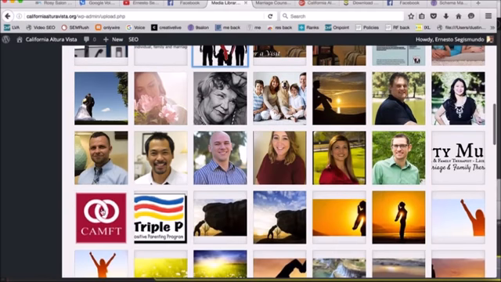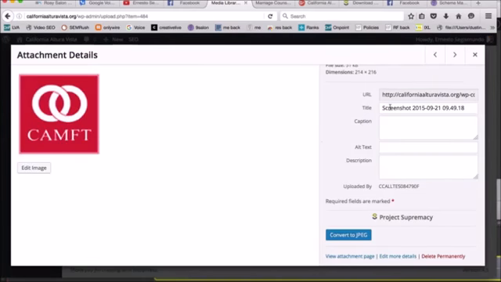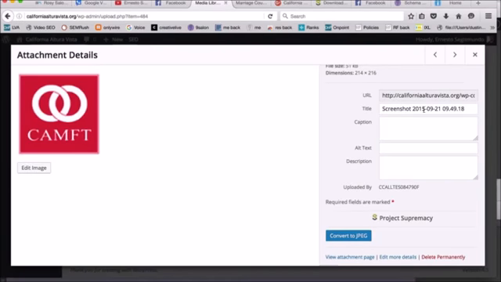Let's go to another example. This one down here, I noticed that the title here is screenshot. So when Google looks at this image, all it sees is screenshot and a date and time, which tells Google absolutely nothing about this image or about the website. So what we're going to do is change the alt text to California Association of Marriage and Family Therapists. And just to make the keyword diverse, we will say in the description, this is the logo for CAMFT.